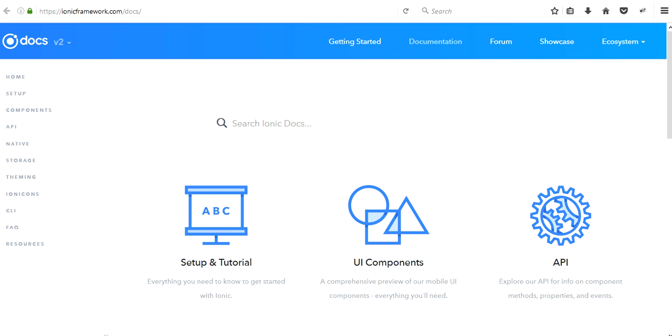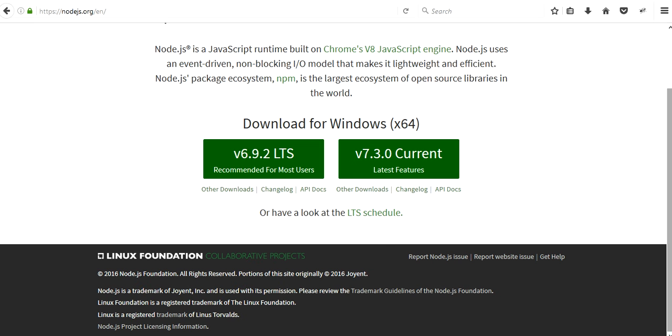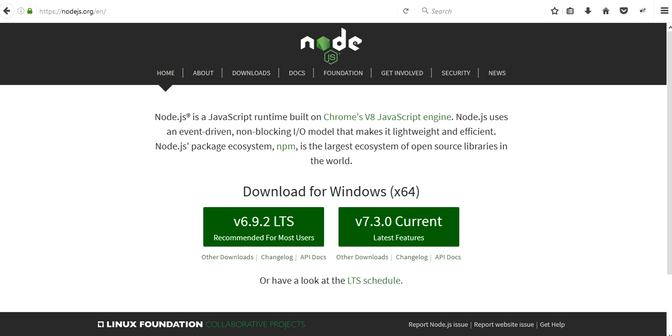So initially, while setting up Ionic, we have to download Node.js because it is the basic requirement for running Ionic in your system. For that, we have to open the nodejs.org website. That is the Node.js home website, and there you will see a download for Windows, and whatever the OS you have, you can download from here.